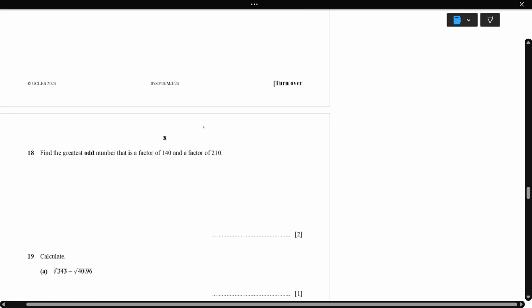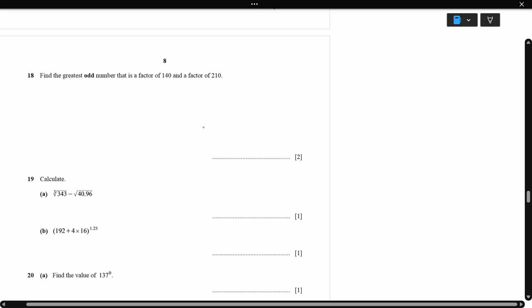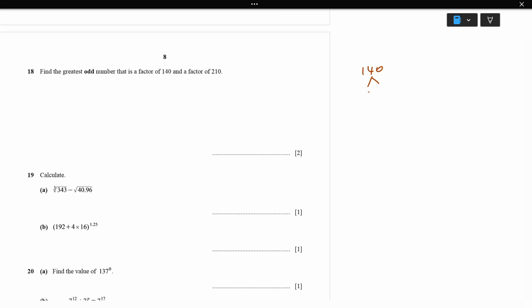Done. Next, question 18. Find the greatest odd number that is a factor of 140 and a factor of 210. So 140, when we factorize, is 2 and 70, and 2 and 35, then 5 and 7. So 2 times 2 times 5 times 7, the first number.